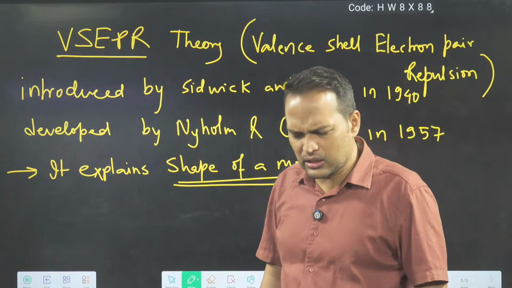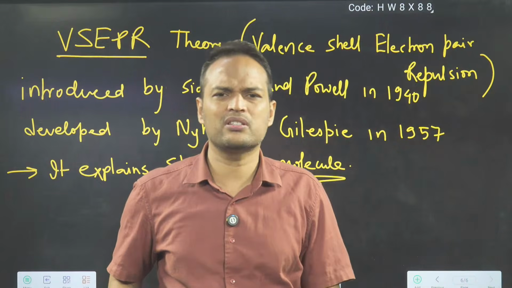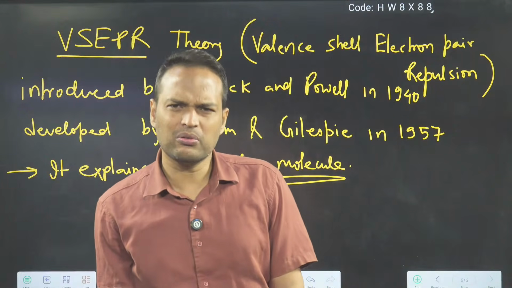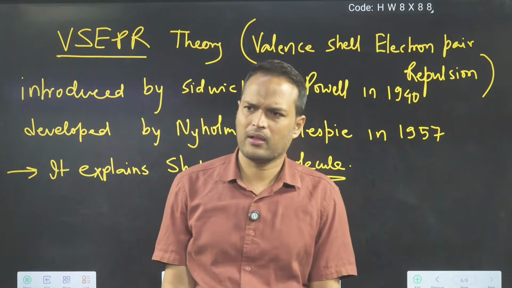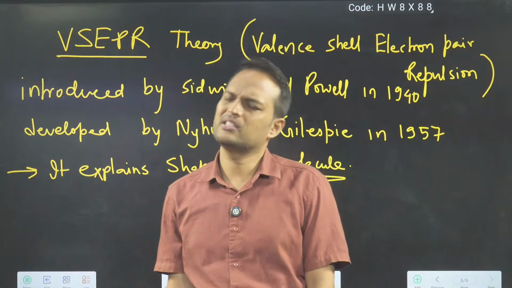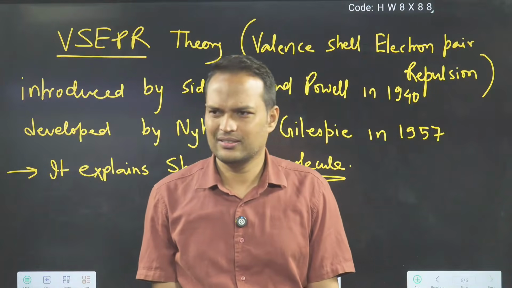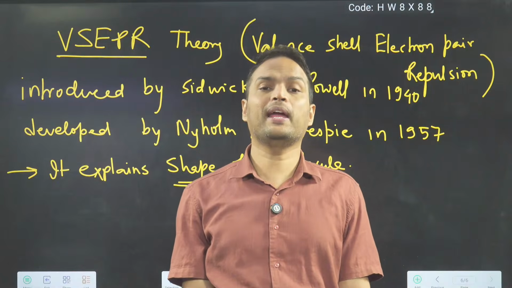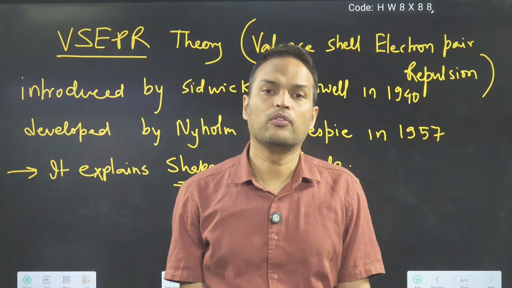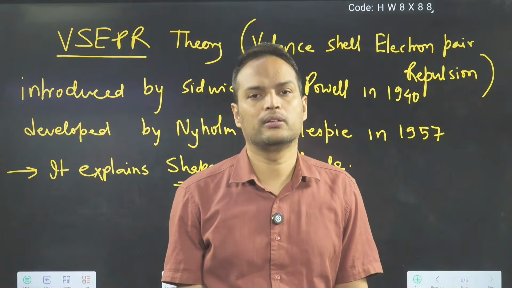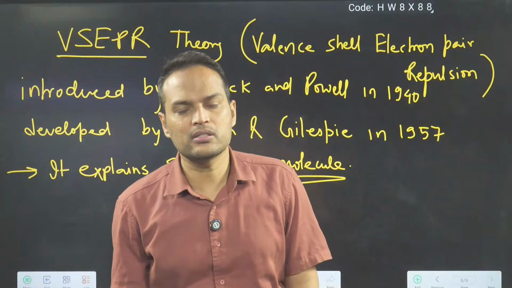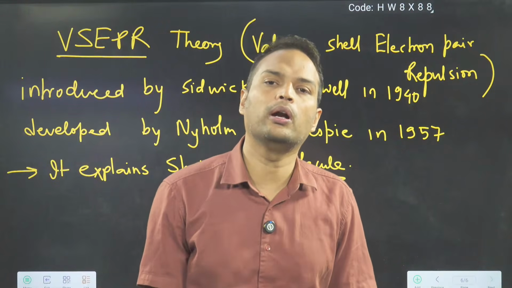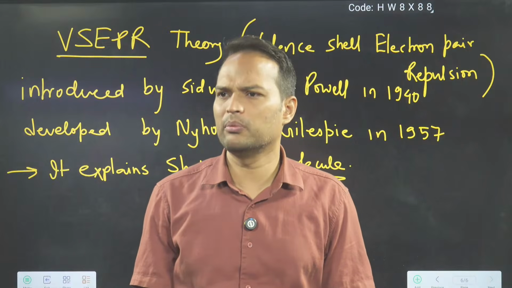Achha, if I ask you why we studied VBT, what will you say? What was the use of studying VBT? Because VBT explains formation of covalent bond, how a covalent bond is formed.